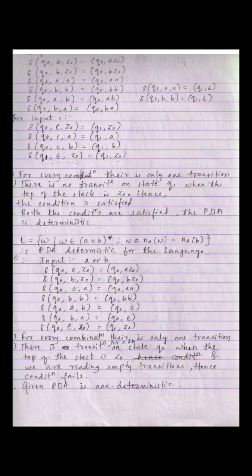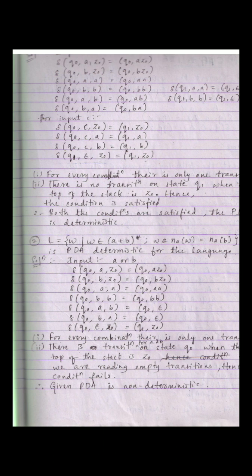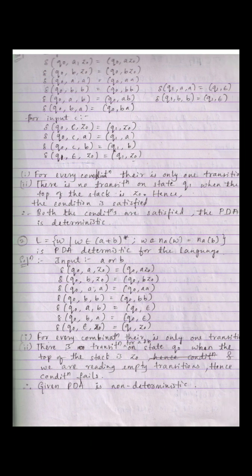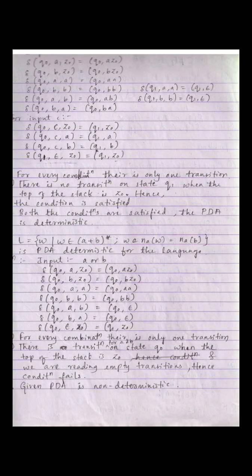How do we prove that it is non-deterministic? See, I listed one more problem here: W where the number of A's is equal to the number of B's. What are the transitions you got? Q naught A Z naught, B Z naught, Q naught A, B B, A B, B A, and Q naught epsilon Z naught. The first condition states that for every combination you have only one transition.